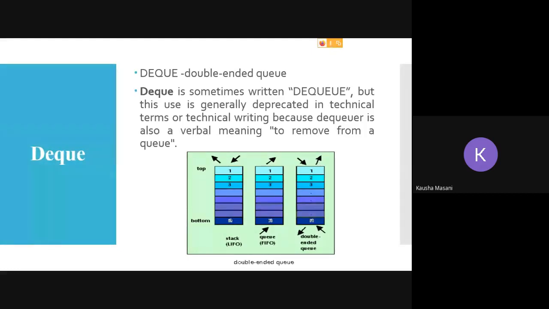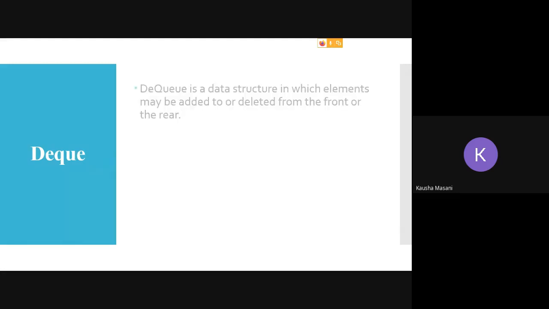Till now, in a queue, one end deletes and one end inserts. In a stack, insertion and deletion happen from one end only. Here in a DQ you are doing insertion and deletion from both the ends. As I said, you can add or delete elements from front and rear, from both the ends.